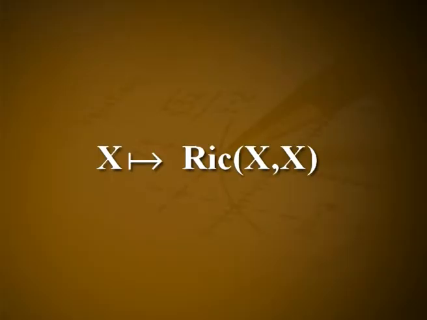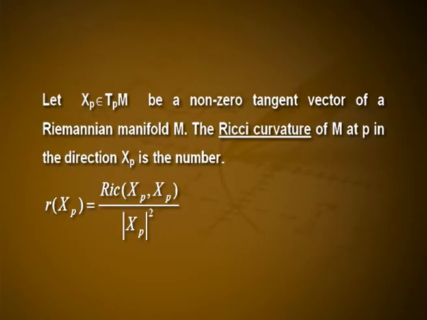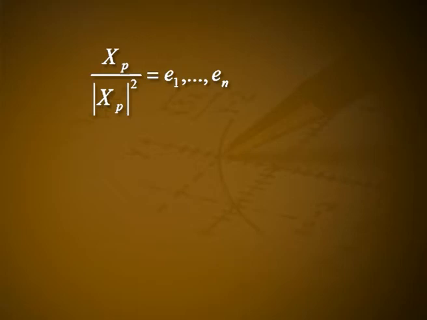Since the Ricci tensor of a Riemannian manifold is symmetric, it is uniquely determined by its quadratic form x goes to Ric of x x. Next is a definition. Let Xp, an element of TpM, be a non-zero tangent vector of a Riemannian manifold M. The Ricci curvature of M at p in the direction Xp is the number R of Xp is equal to Ric of Xp by norm Xp square. Fixing an orthonormal basis E1, E2, etc.